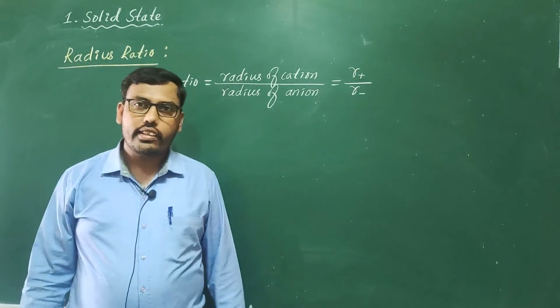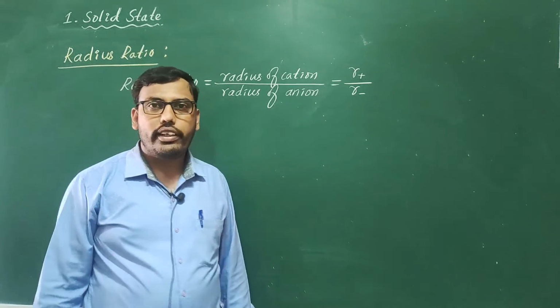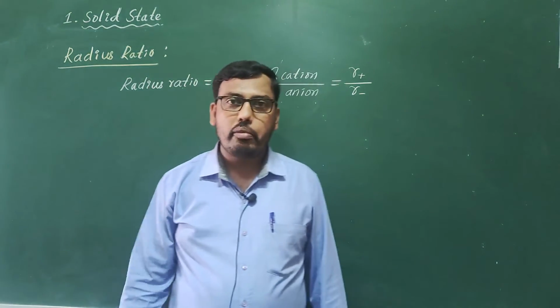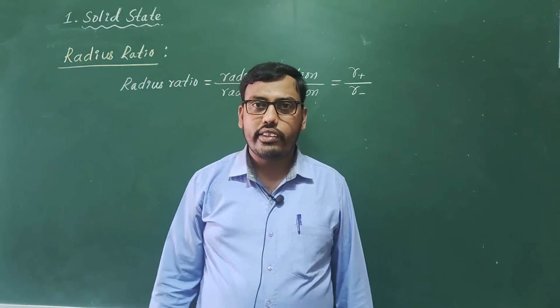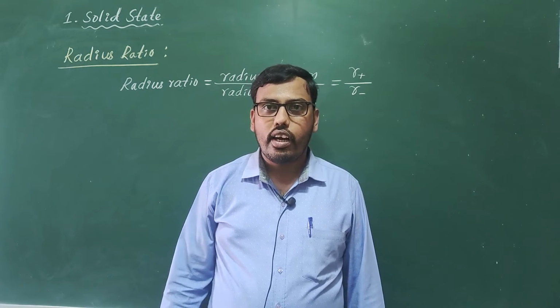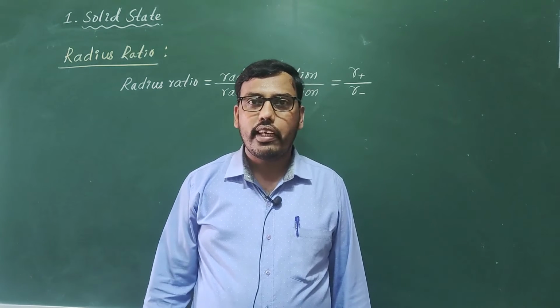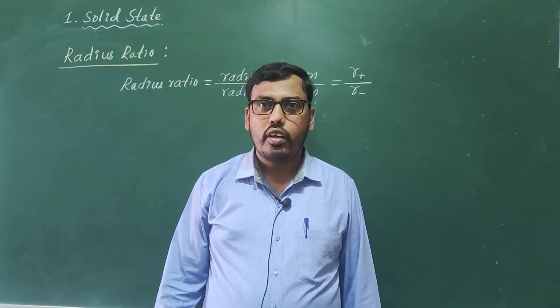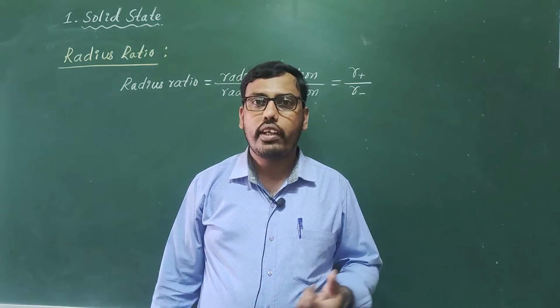After calculating the radius ratio in a particular crystal, we are able to decide what is the coordination number of that particular unit cell or what type of geometry is present when the radius ratio values come in a particular range.